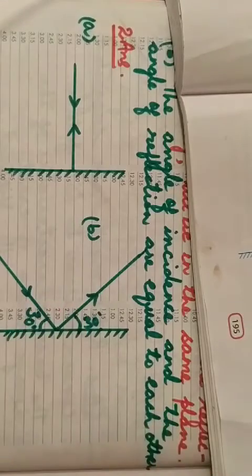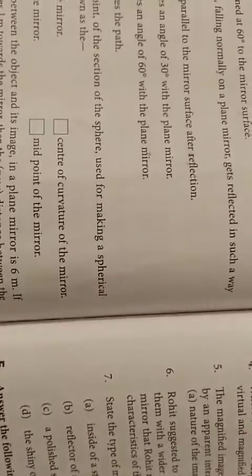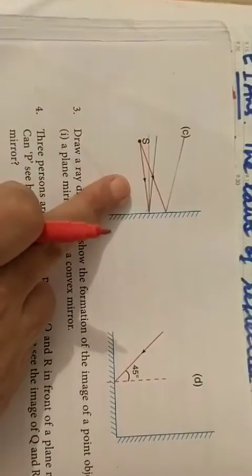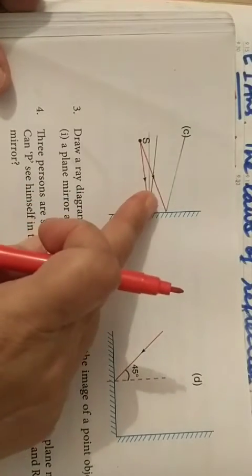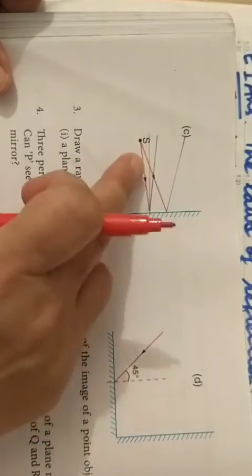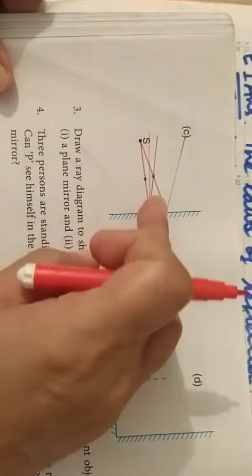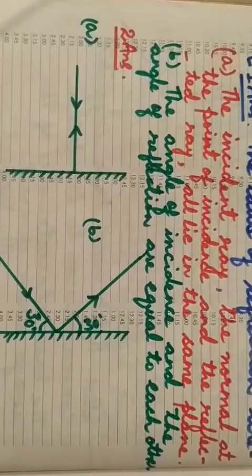Now the third diagram. Here also you have to draw the reflected ray for both incident rays in the same manner as each is making an angle with the mirror. You can draw this one in this way.